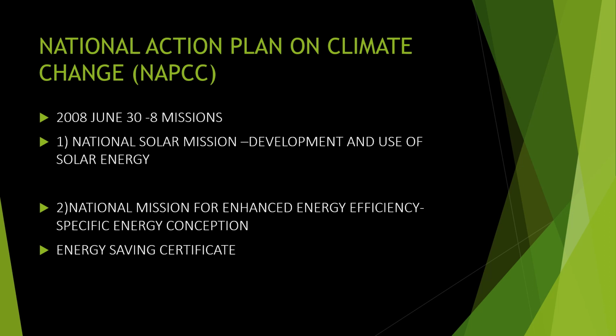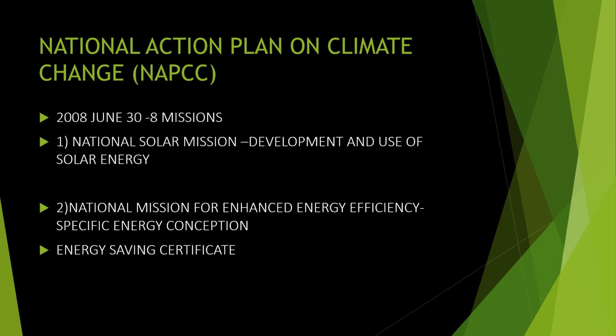One of the major actions brought by India is the National Action Plan on Climate Change. The first one is to bring the solar mission. We know there is renewable energy, solar energy, so making solar energy get the maximum utilization is the first plan. A lot of solar plants were set up in different areas and the energy is being used. So the development and use of solar energy is the first mission.